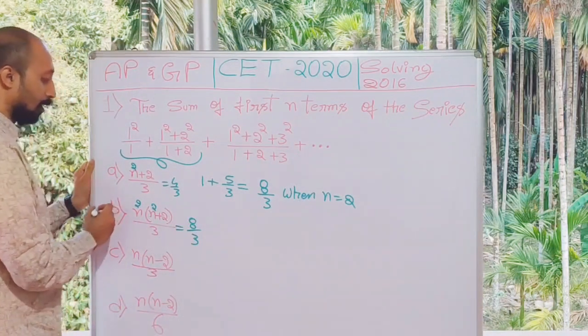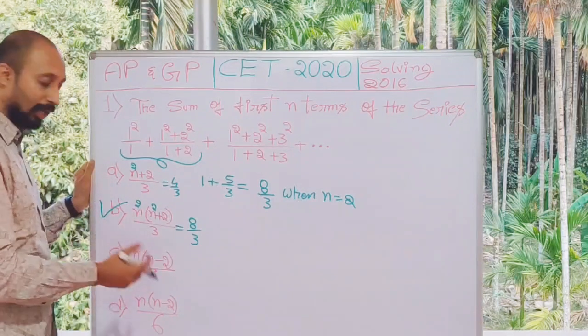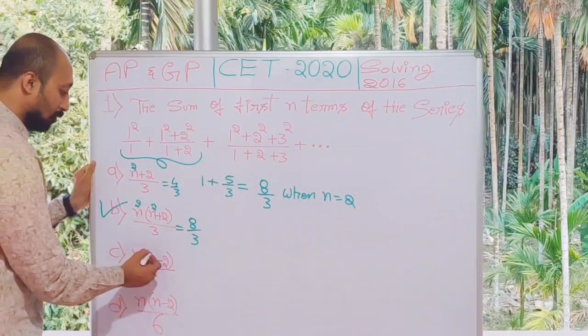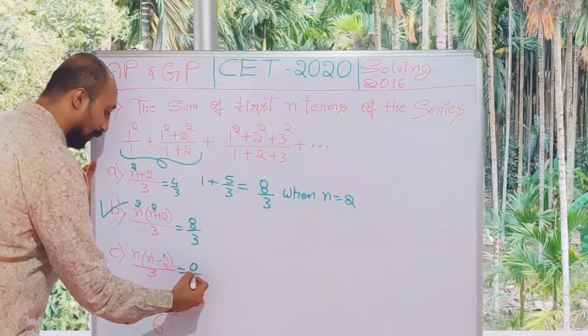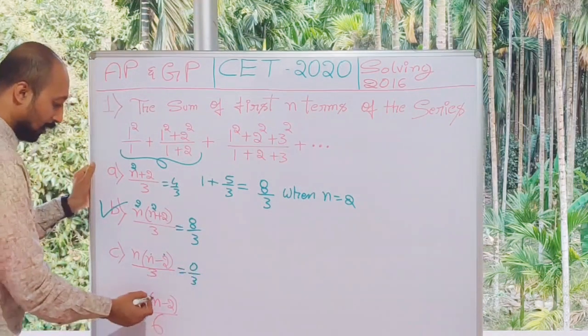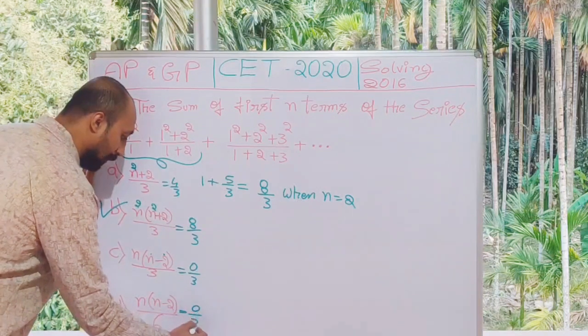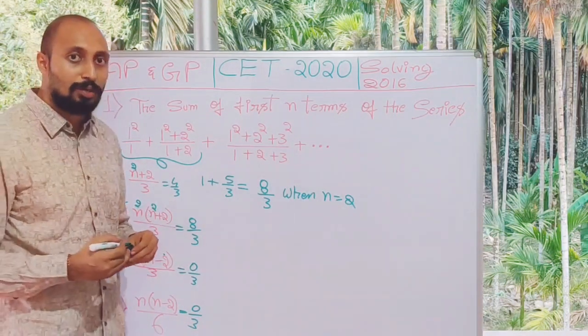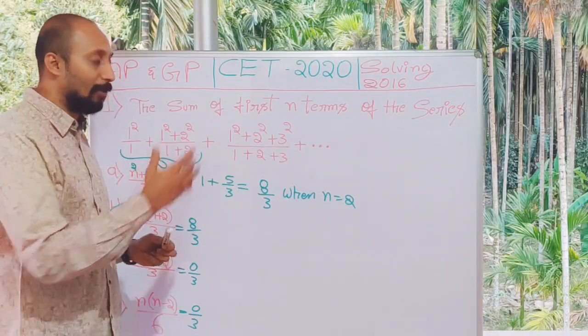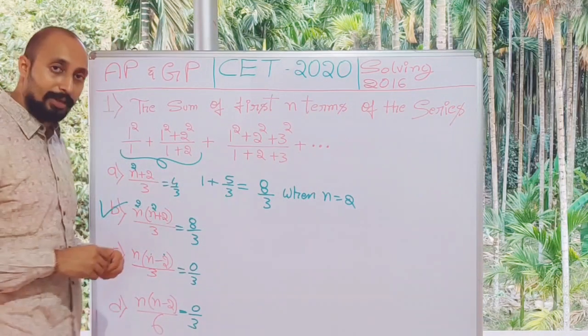So this is a potential answer. Let's see if any other option gives me that. It is 2 minus 2 here, which becomes 0, so it is 0 divided by 3. And here again this is also 0 divided by 3. So option B is the only potential answer when n is equal to 2. That should follow for all the values of n. So option B is the right answer.